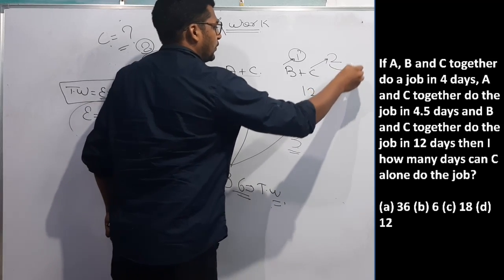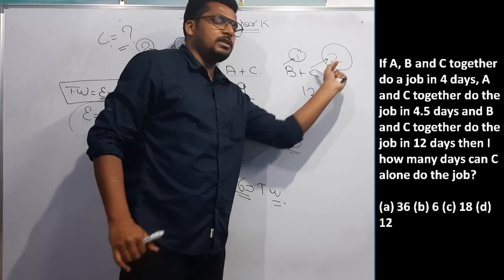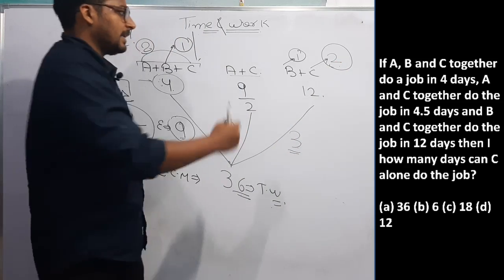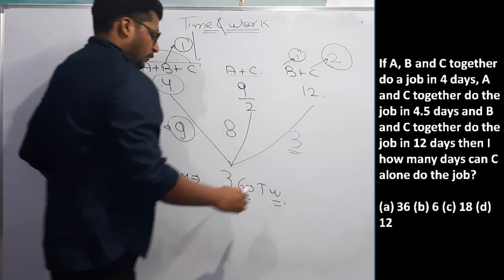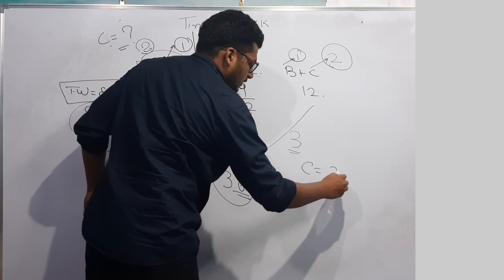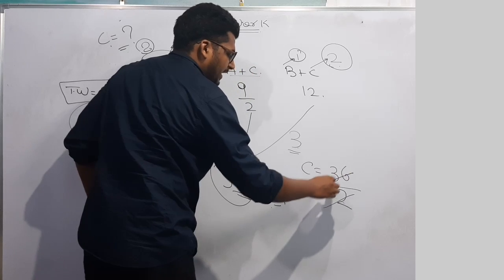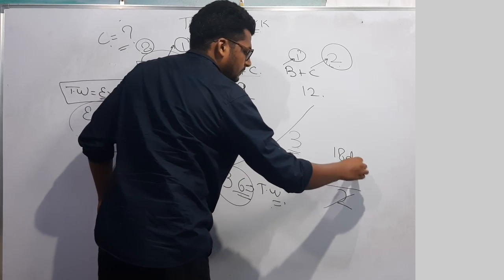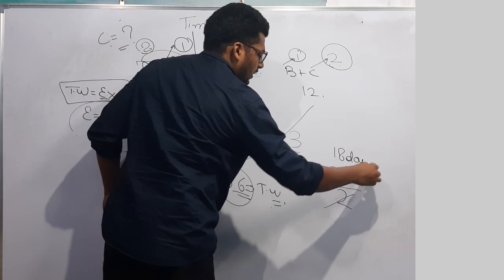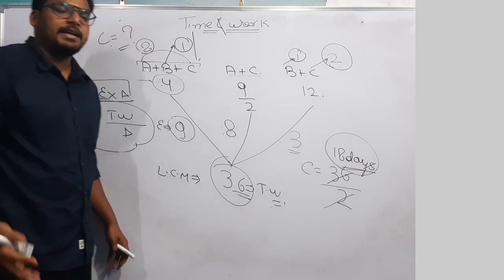It will be 2. That means in one day C does 2 work. And what is the total work? 36. Then C will do 36 work at the efficiency of 2 in how many days? 18 days. So the total work will be done by C in 18 days.